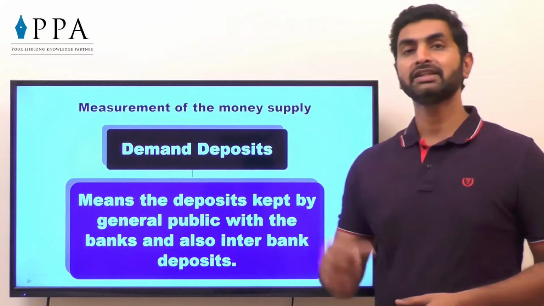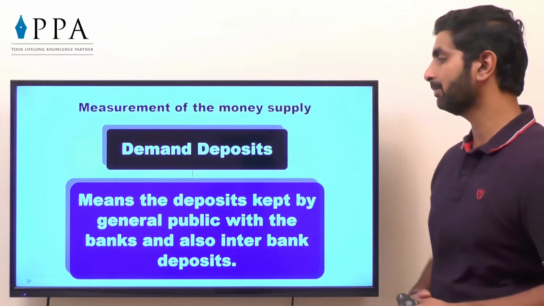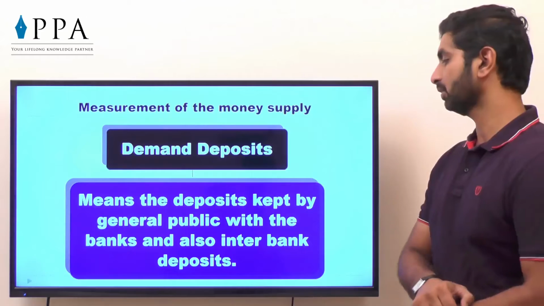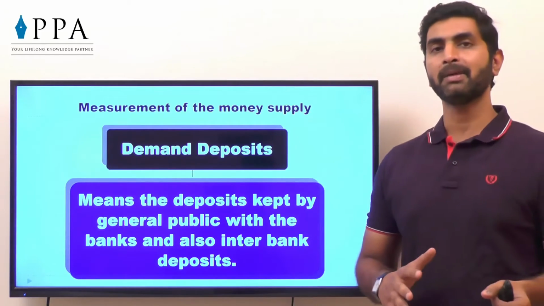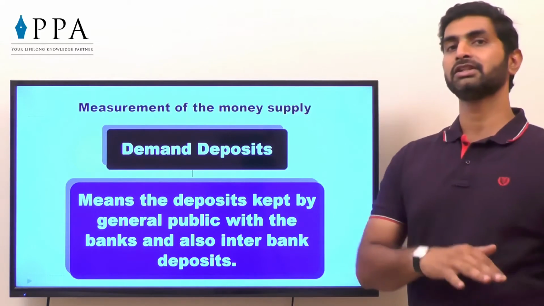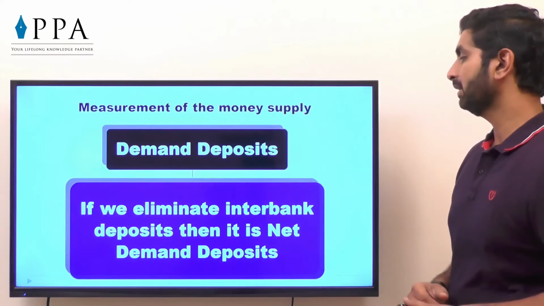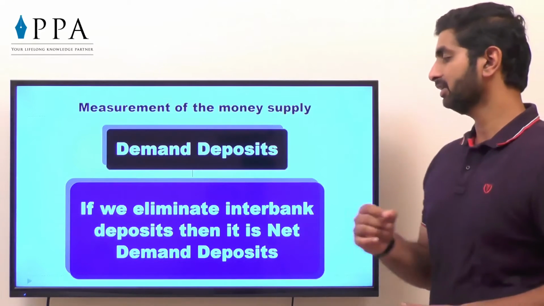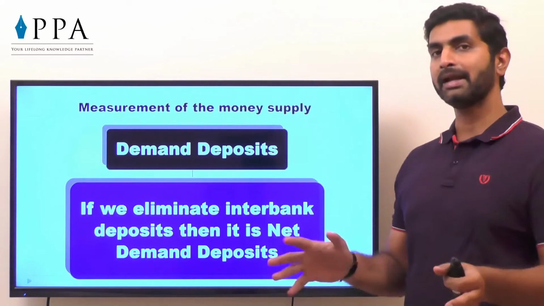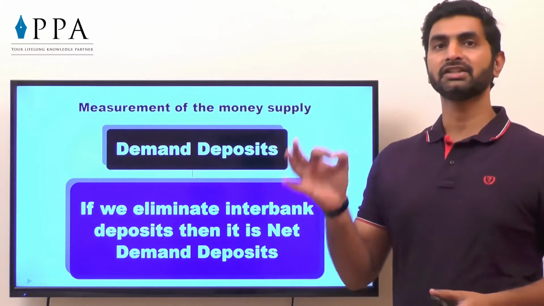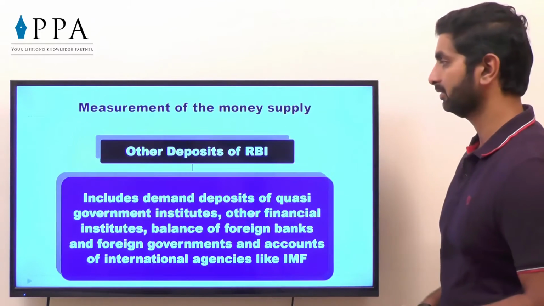Now in this we have seen the concept demand deposit. Demand deposit means the deposits kept by general public with the banks and also interbank deposits. The amount kept by general public with the bank and amount kept by one bank with the other banks. If we eliminate the interbank deposits, then it is called as net demand deposit. So earlier it is called as gross, now it is net.